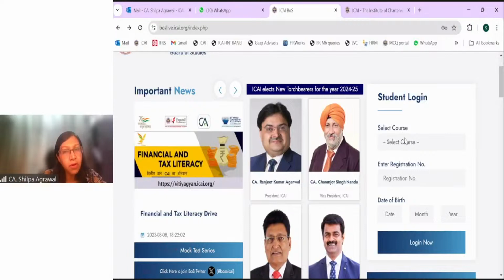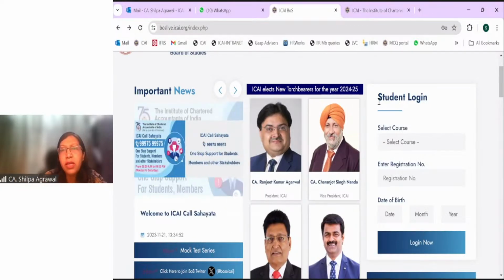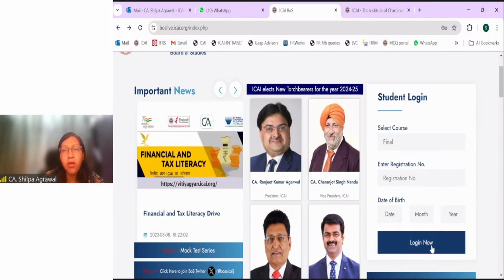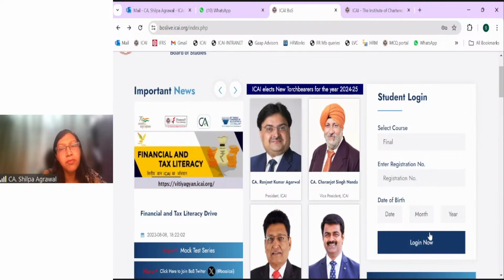Those who have not downloaded the BOS mobile app can use the student login on the website. Go through the final course, enter your registration number and date of birth, and you'll log into your personalized BOS knowledge portal.